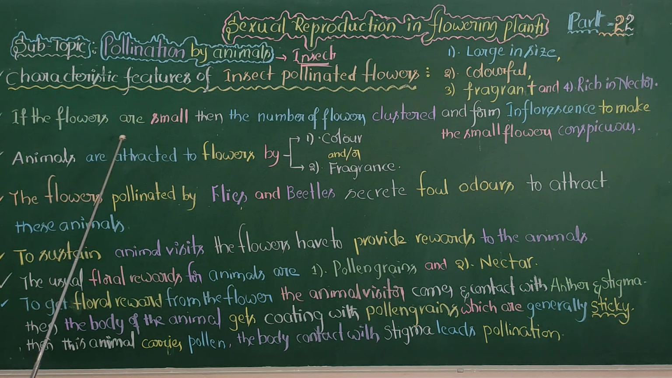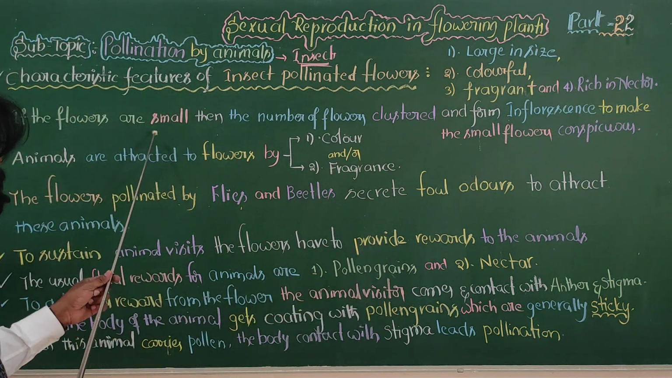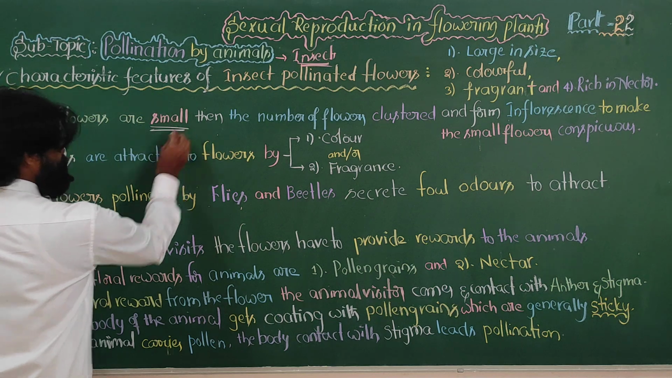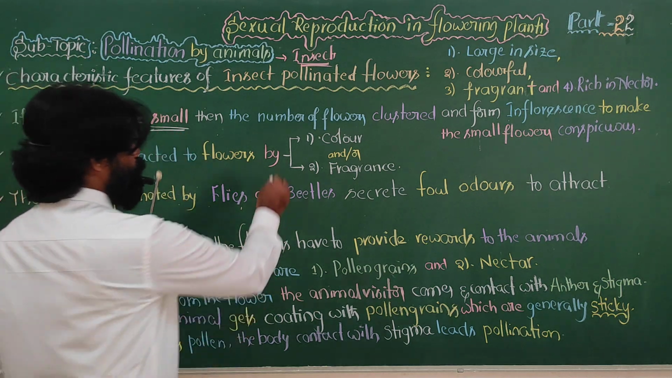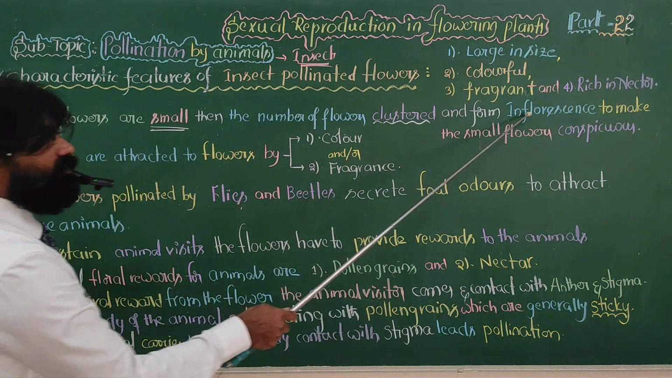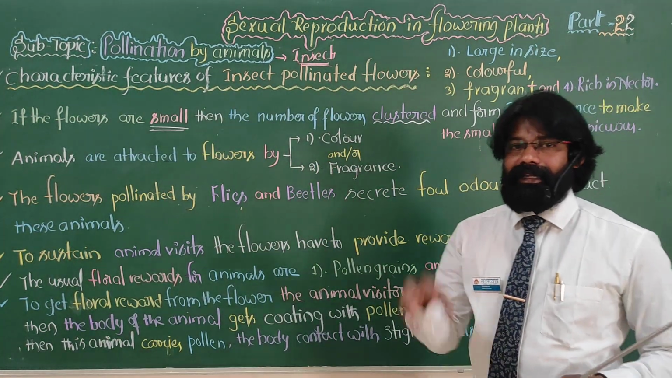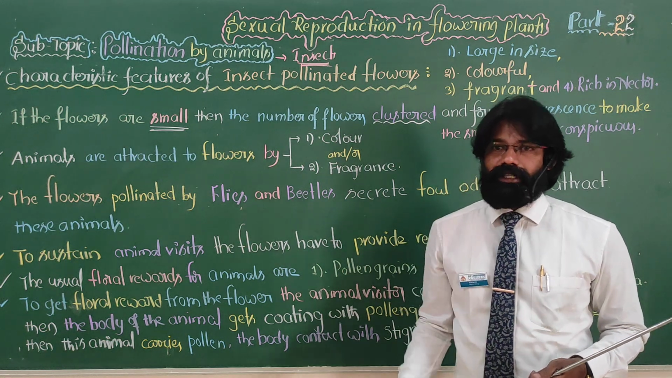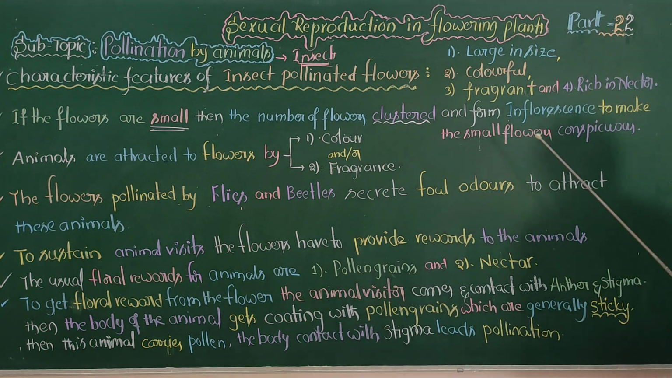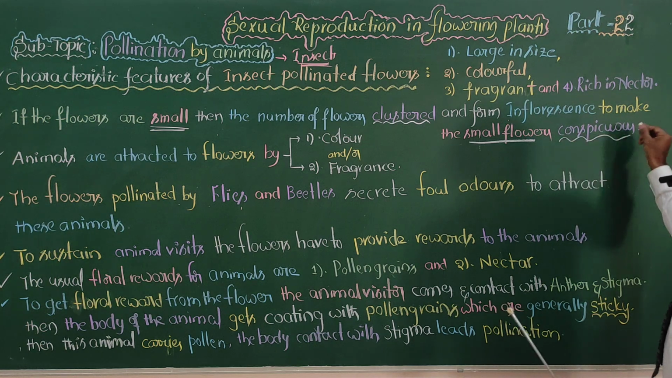Generally these are large flowers, and these are the characteristics. If it is a small flower, then what is the specific characteristic? A number of flowers make clusters, groups, and form an inflorescence. If there is an inflorescence or a cluster of flowers, it is easy to identify, and a clear structure will be there. That's why a number of flowers cluster and form the inflorescence to make the small flowers conspicuous. Conspicuous means clear.